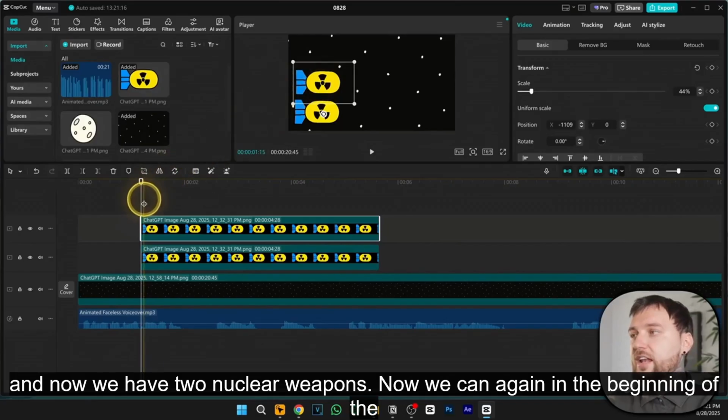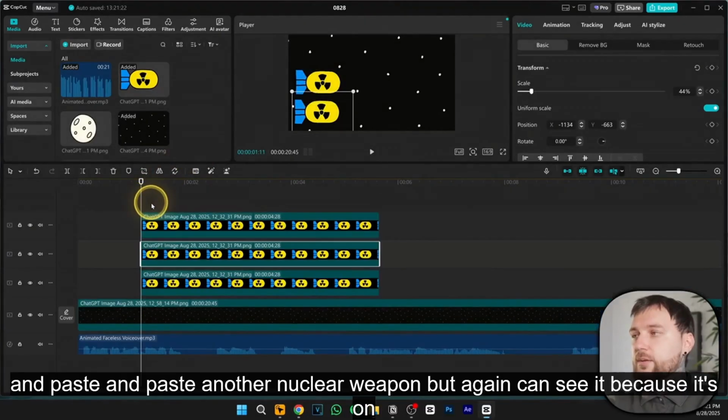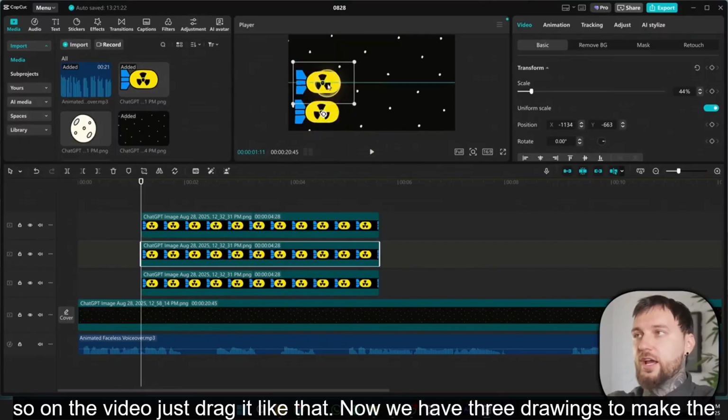Now we can again, in the beginning of the image, right click and paste another nuclear weapon. But again we can't see it because it's on top of each other. So on the video, just drag it like that. Now we have 3 drawings.